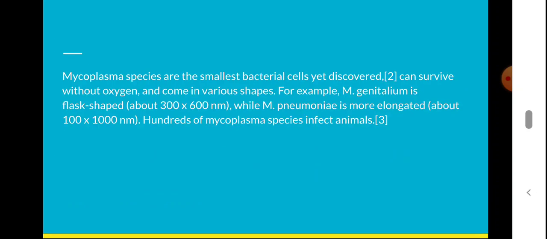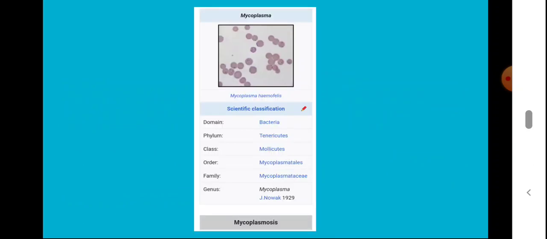Mycoplasma species are the smallest bacterial cells yet discovered, and they can survive without oxygen. Also, they come in various shapes. Since there is no cell wall, there is no specific shape for this bacteria. We can see them in different shapes. For example, Mycoplasma genitalium is flask-shaped, Mycoplasma pneumoniae is elongated, and there are several hundreds of Mycoplasma species which infect animals.